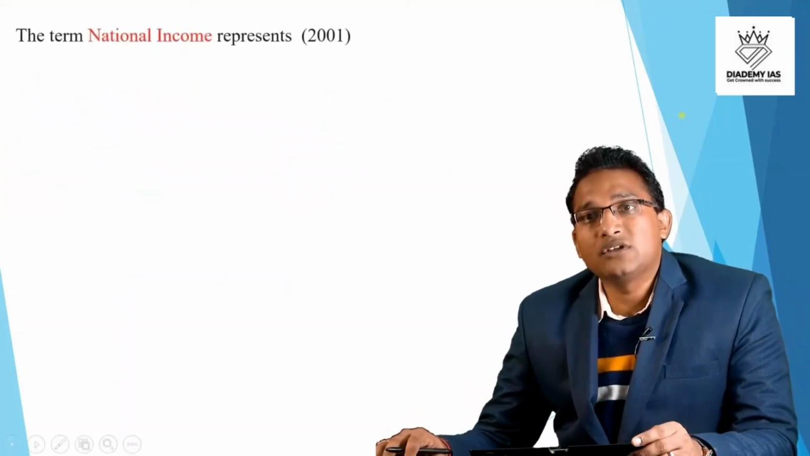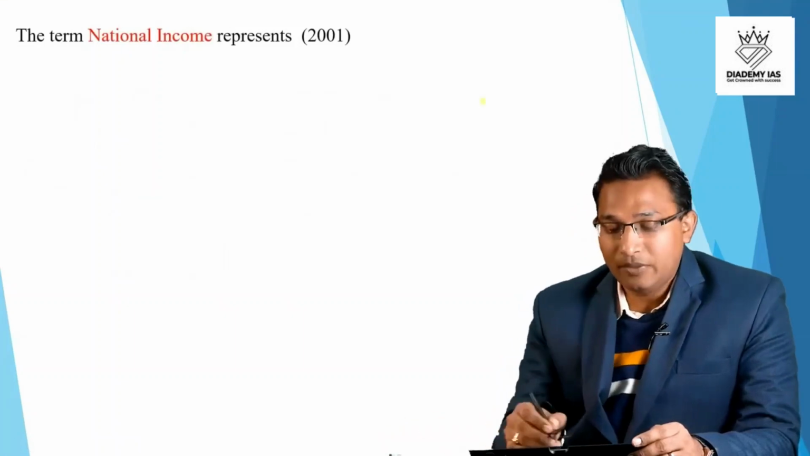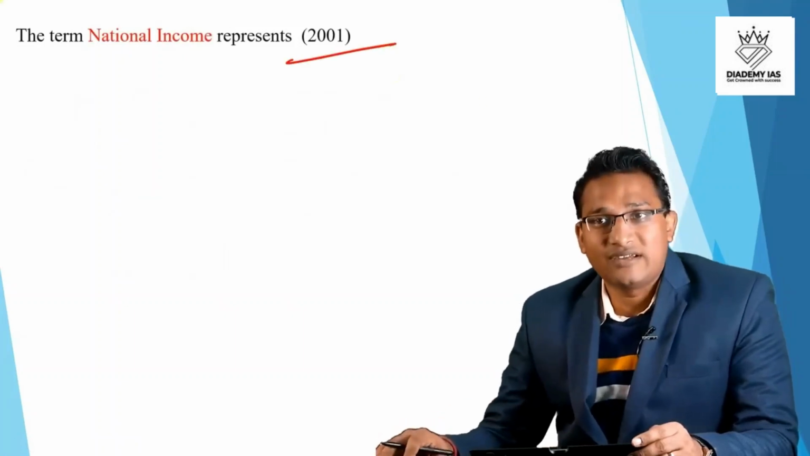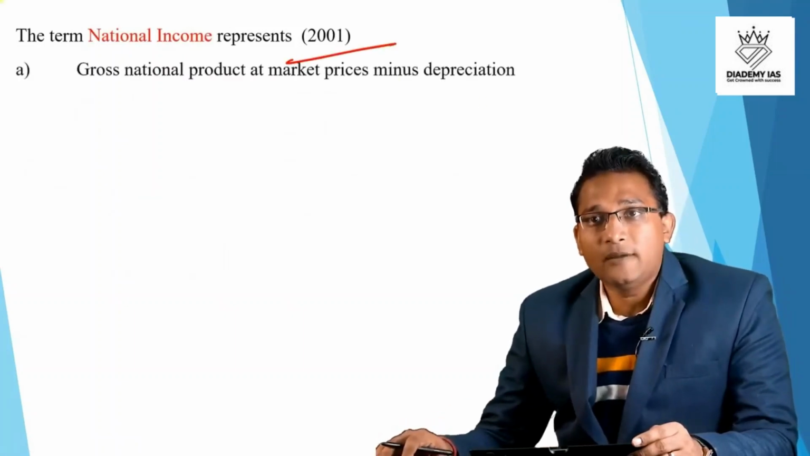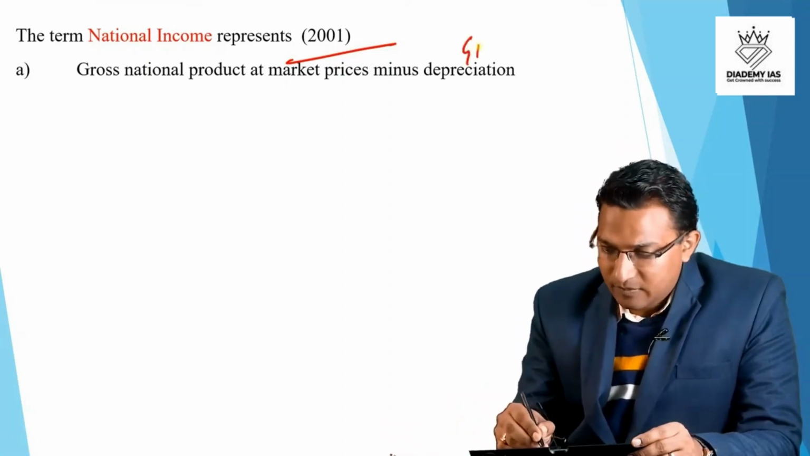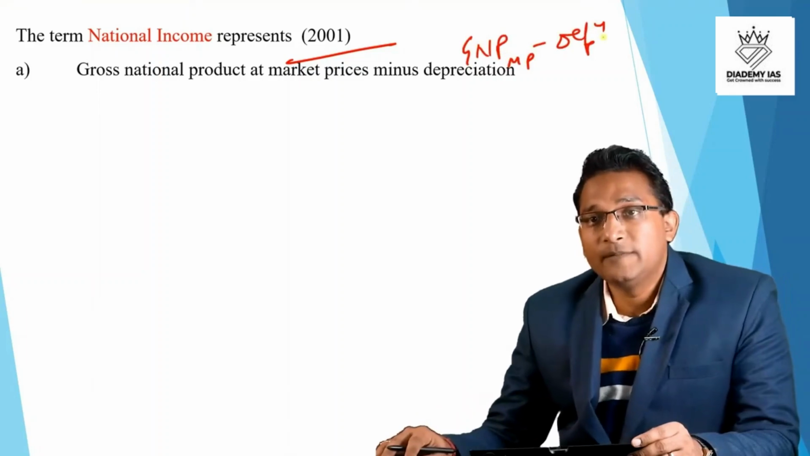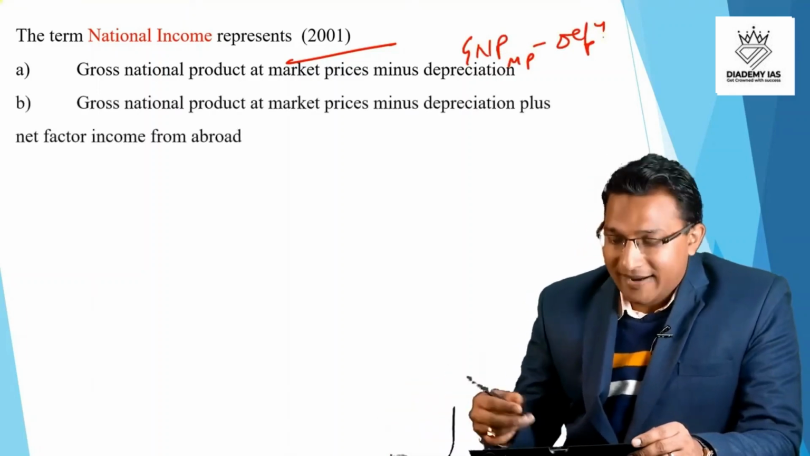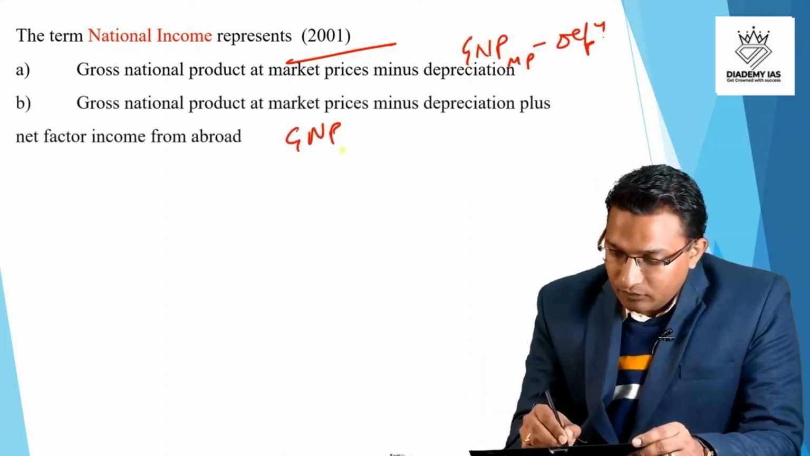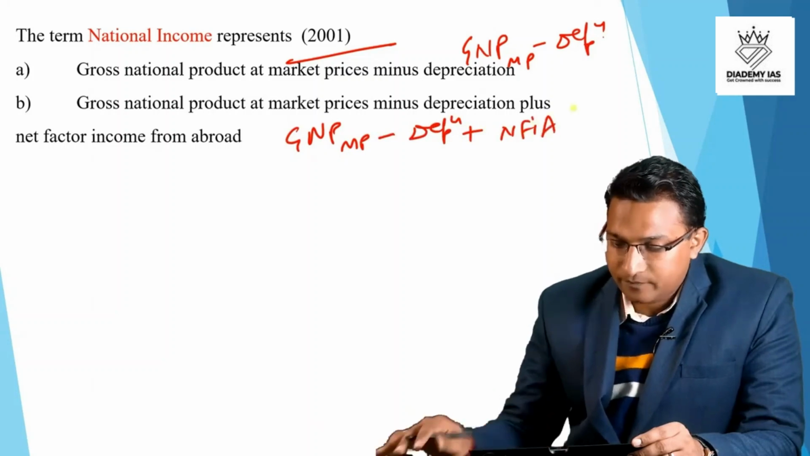Now, next question. The term national income represents. The question is very simple. The question was asked in 2001. A. Gross national product at market prices minus depreciation, or GNP at market prices minus depreciation. Option B. GNP at market prices minus depreciation plus net factor income from abroad.